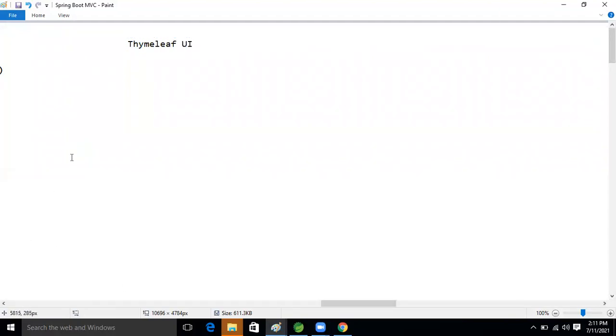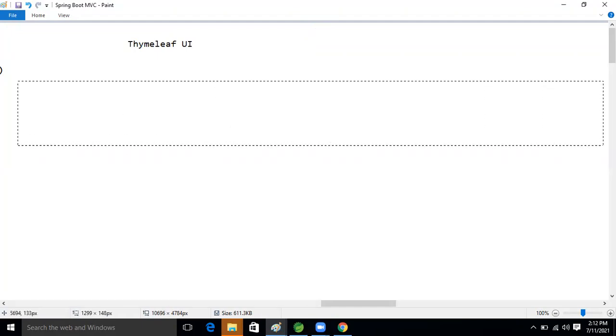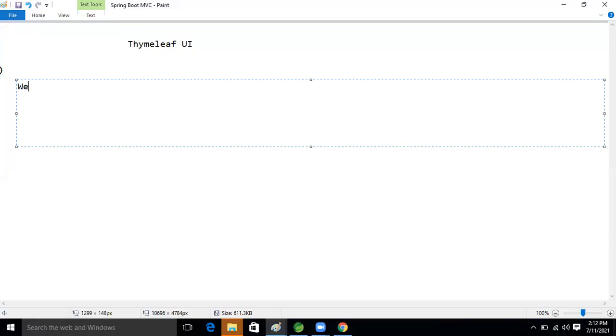Previously, for the UI purpose, we were taking JSP pages, right? So first, let's understand the point about JSP, guys. We are using JSP for dynamic UI only, right? Dynamic web pages creation, which is given by Sun Microsystems, right?